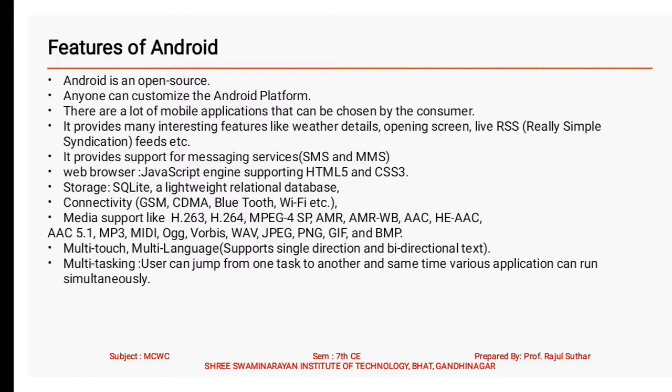Multi-touch as well as multi-language. It supports single direction and bi-directional text that we can send using Android. Multitasking means the user can jump from one task to another, and at the same time various applications can run simultaneously. So these are the features of Android.